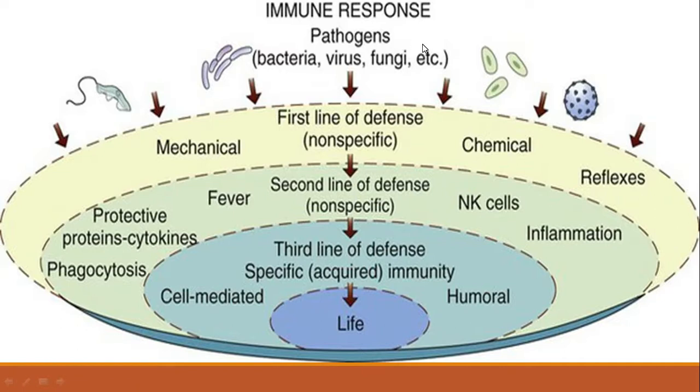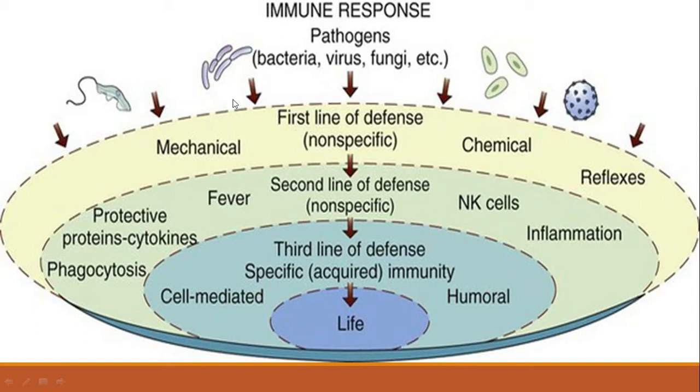So immune response is of three different types or categories: first line of defense, second line of defense, and third line of defense. We have studied previously about the first line of defense. That first line of defense is external.